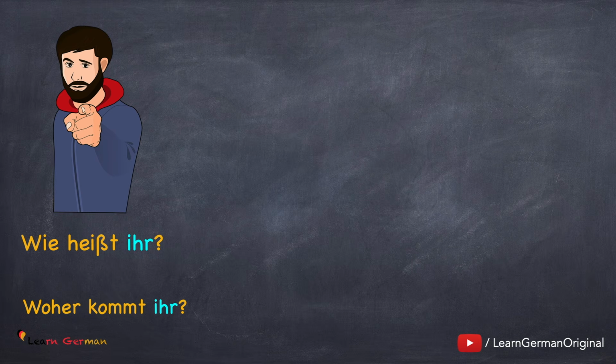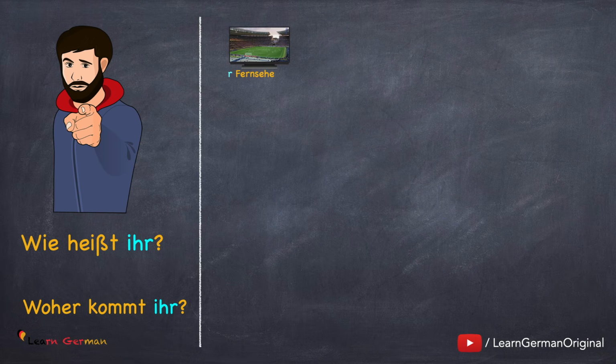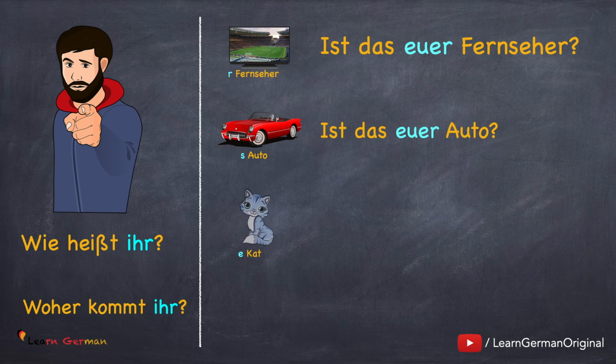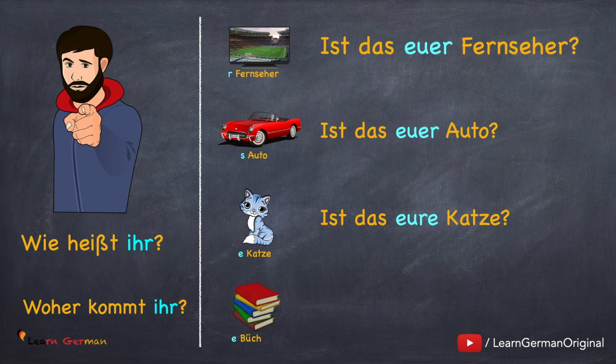Wie heißt ihr? Woher kommt ihr? Ist das euer Fernseher? Ist das euer Auto? Ist das eure Katze? Sind das eure Bücher? Once again, for the articles der and das, we use euer, and for the article die in plural and feminine, we use eure.